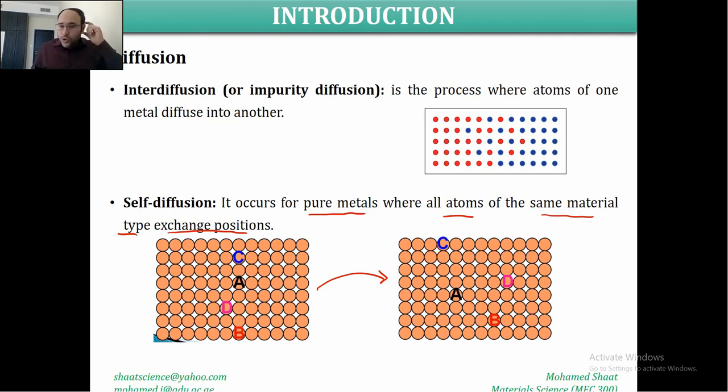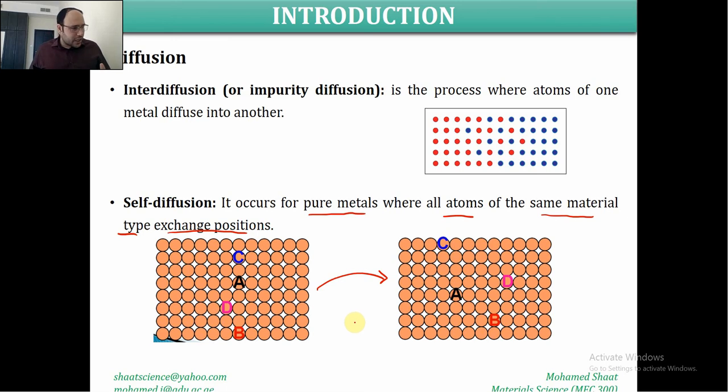There are some other diffusion processes that would involve a change in the crystal structure, and this is going to take place when we are heating the material to a temperature higher than the recrystallization temperature of the material. This recrystallization temperature is like a material property, and we are going to discuss this in more detail over the next chapters. But at this high temperature, the diffusion would end up with a change in the crystal structure of the material before heating. After heating, we're going to end up with two different crystal structures.